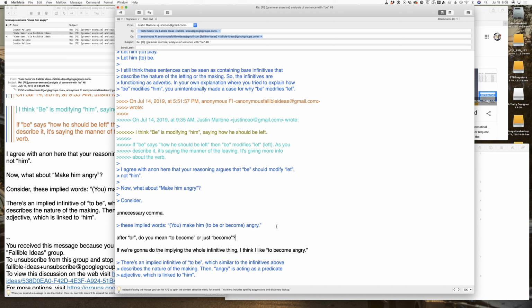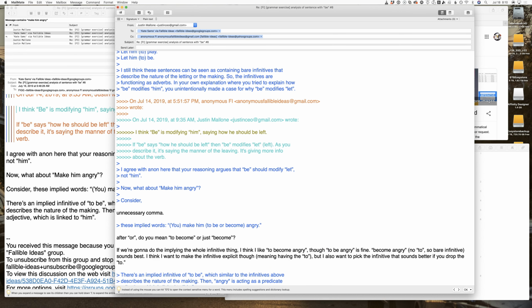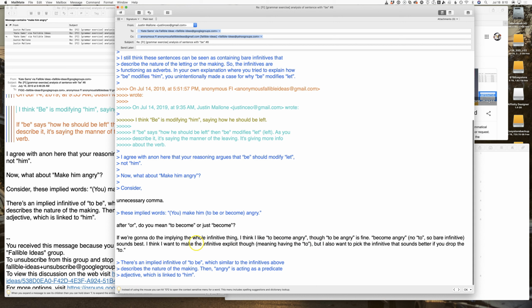They're both things that would sound fine in another context, like to be angry is bad, to become angry is bad. Those are both sensible sentences. So then it's like, do we want to imply a full infinitive or a bare infinitive? Well, if we're implying either, I don't think it matters that much. Okay, so I think I figured out my reasoning for preferring to become angry, so that was helpful.